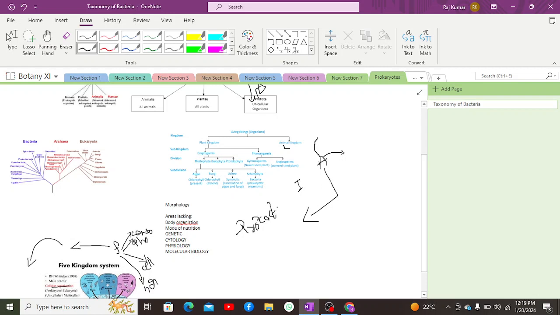Protoctista means ragbag material, such that all of the ragbag material of all the eukaryotic kingdoms was placed in kingdom Protoctista. So at that moment, this was named Protoctista due to its ragbag material.